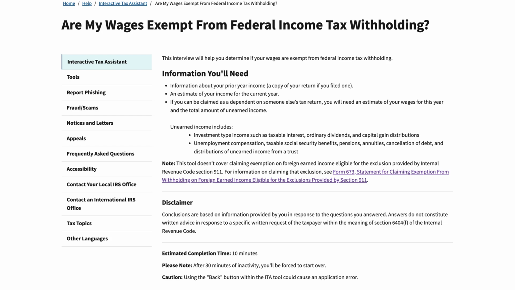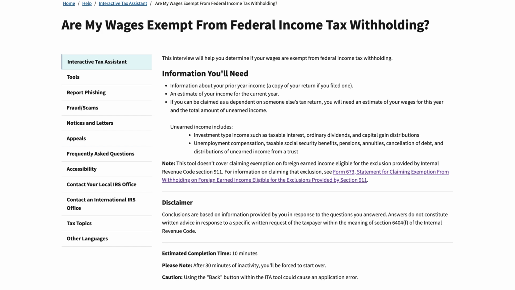We'll be going over the IRS Interactive Tax Assistant tool that helps taxpayers determine whether or not their wages are exempt from federal income tax withholding. So you'll need a little bit of information.